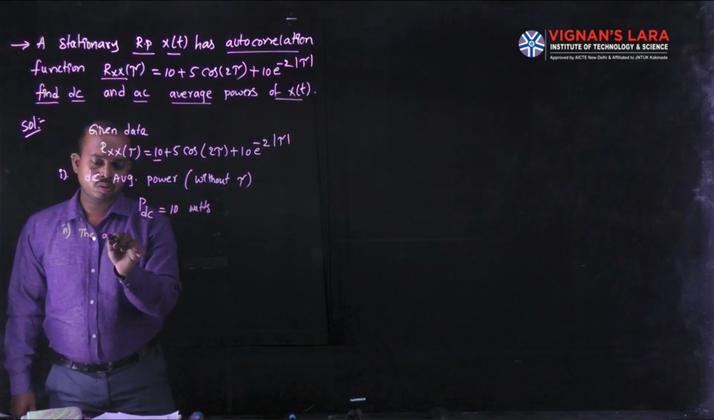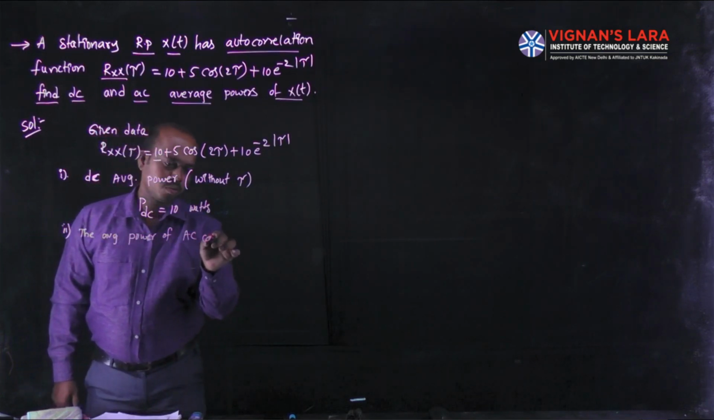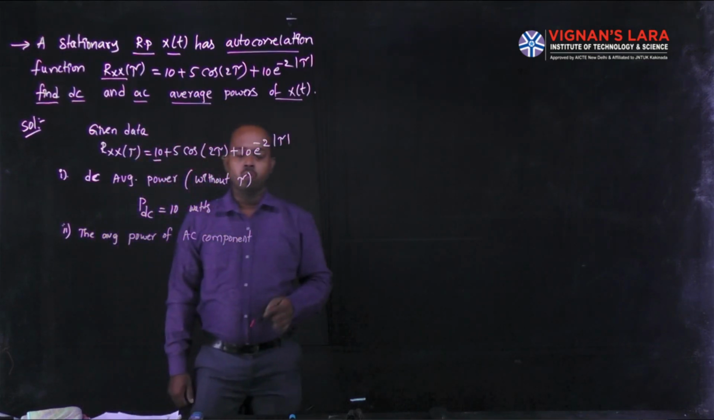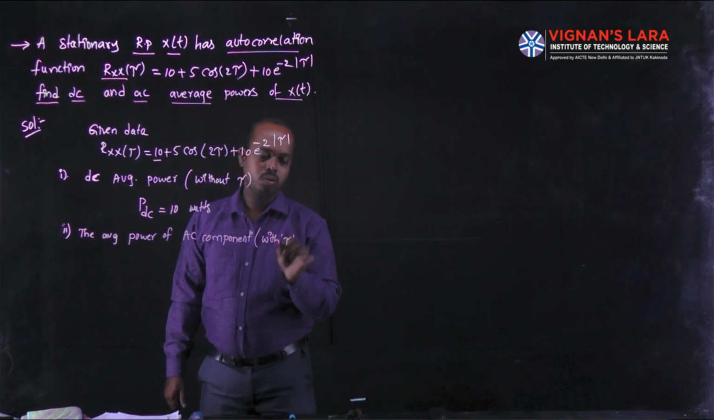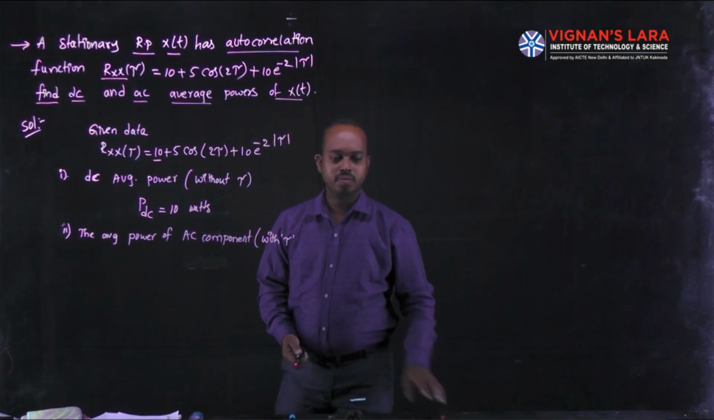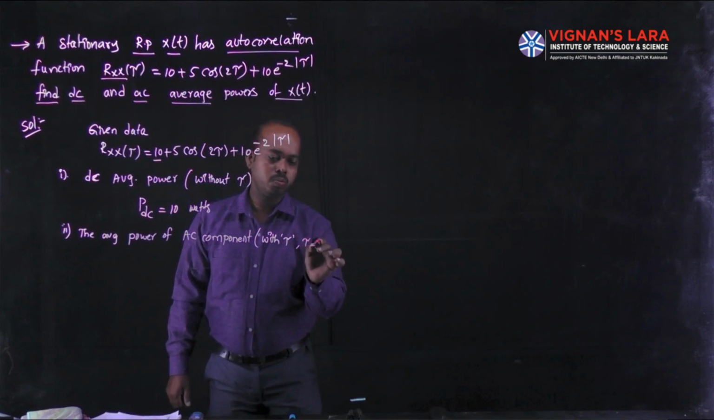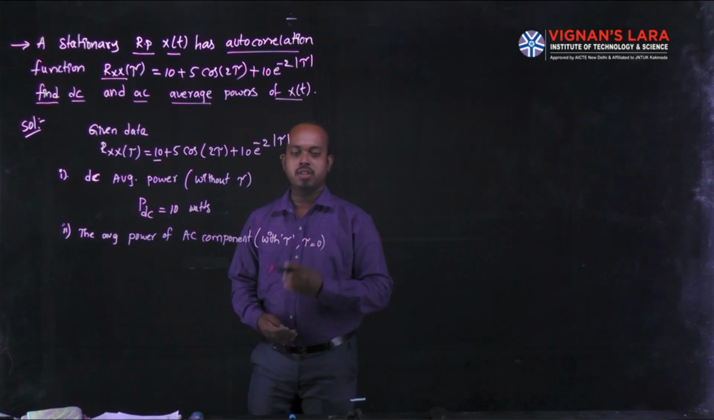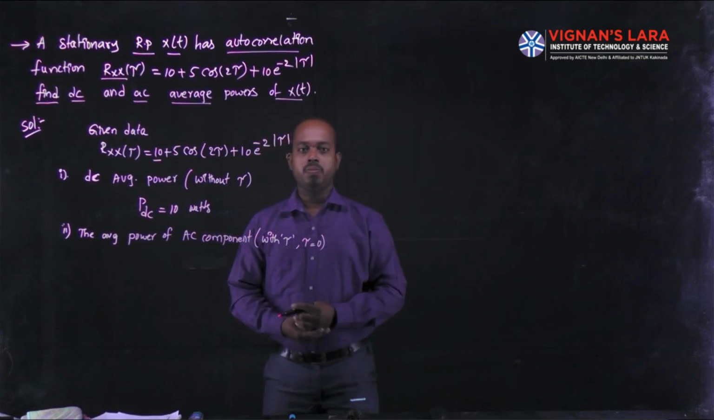And coming to the next one, the average power of the AC component. The average power of the AC component we obtain from the terms which have tau. Here we have to consider the terms with tau, where tau is equal to 0. We have to find the average power of the AC component, adding the values that are functions of tau and then replacing the tau quantity with 0.